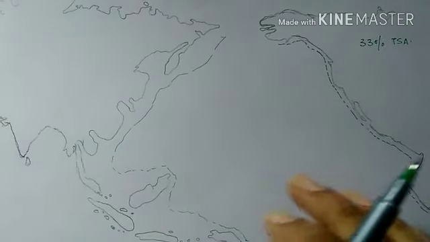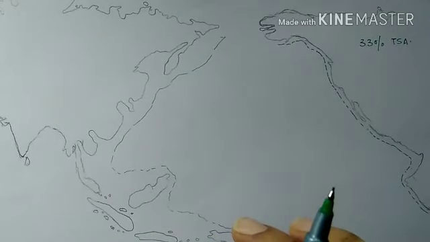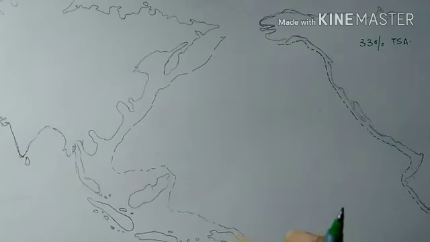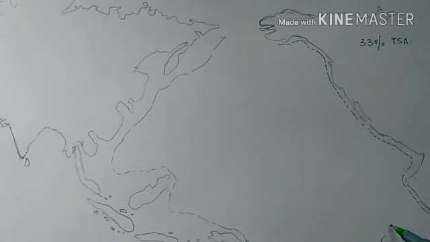It is quite extensive, and the depth of the water covering the plateau is about 3000 to 4000 meters. So here we will have the Albatross Plateau somewhere here.